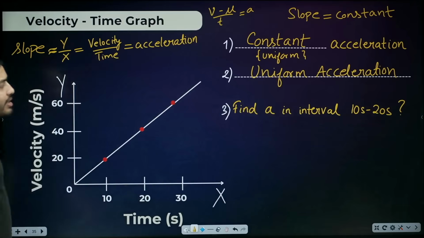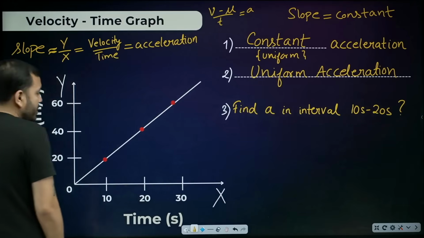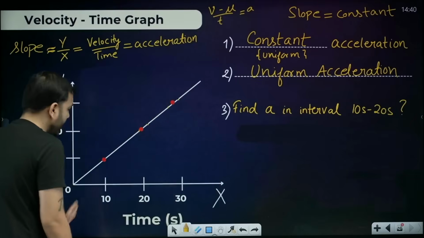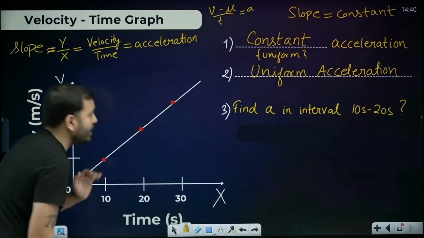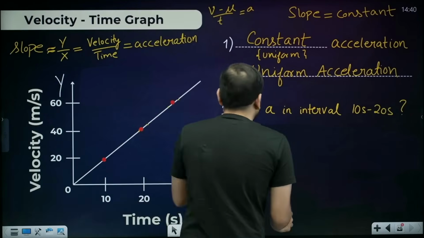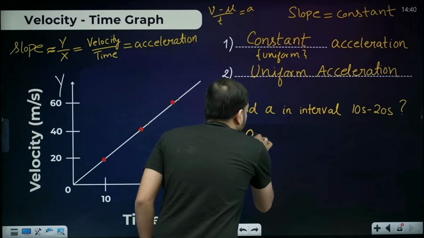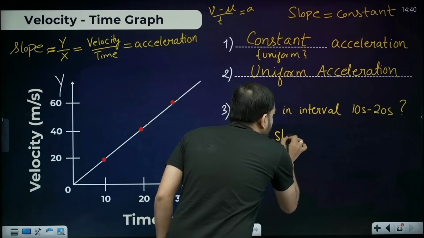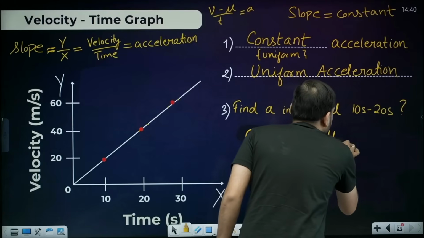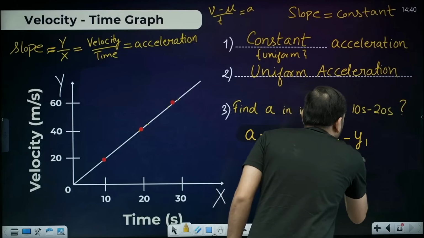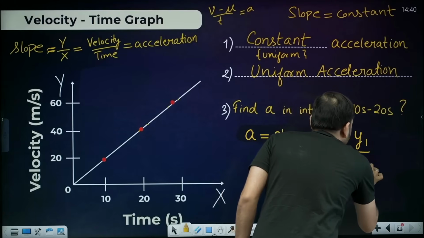Okay, now find the acceleration in the interval from 10 second to 20 second. So the question is asking us the acceleration from 10 second up to 20 second, from here to here. Now how do we find acceleration from a velocity time graph? Obviously acceleration will be the slope of this graph. And what is the formula of slope? y2 minus y1 divided by x2 minus x1.